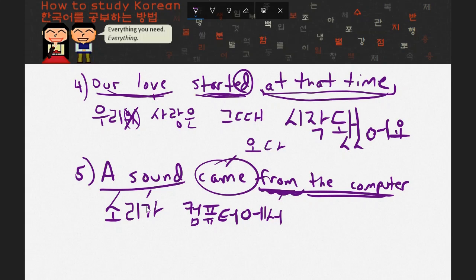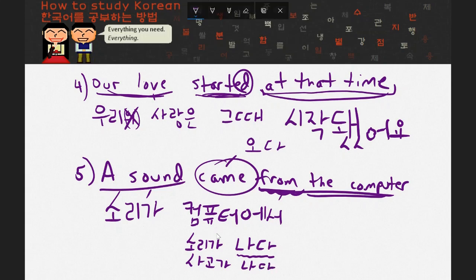And actually, if you ever talk about a sound, and I talk about this in lesson 14, usually what you do is you put 소리 나다. And 나다 is one of these verbs that there's no perfect translation for, because it could translate to 100 different things depending on the noun it's used with. For example, you also learned in lesson 14 that you could put the word 사고 here, 사고가 나다.